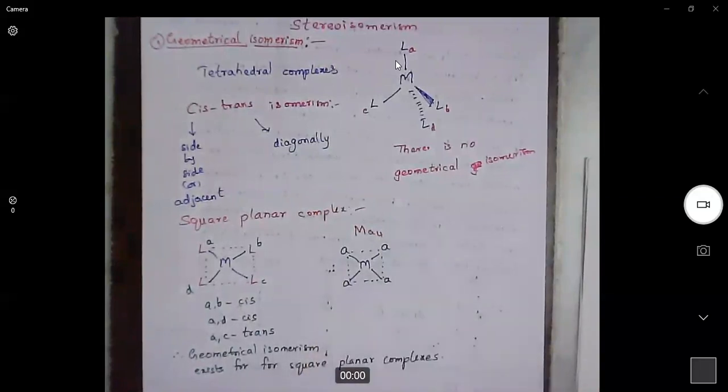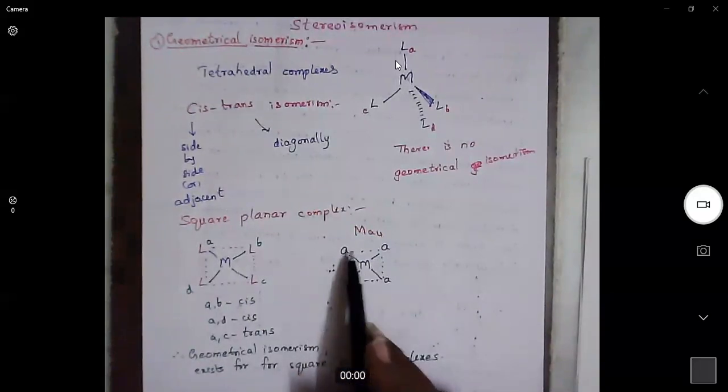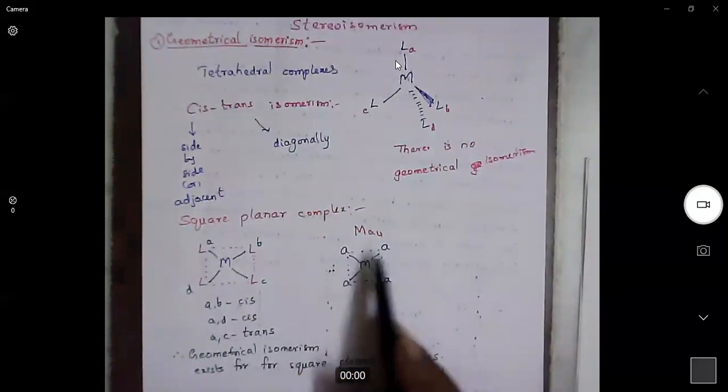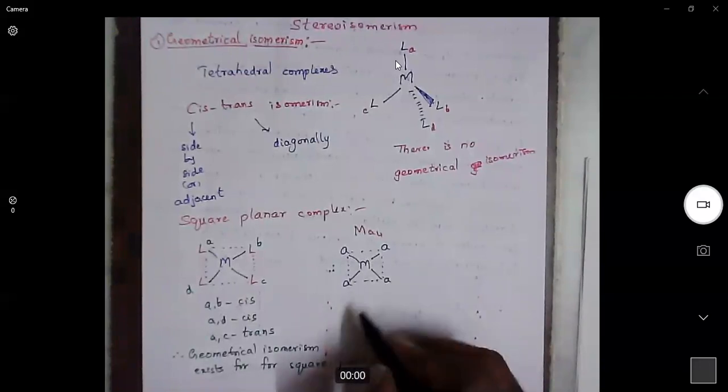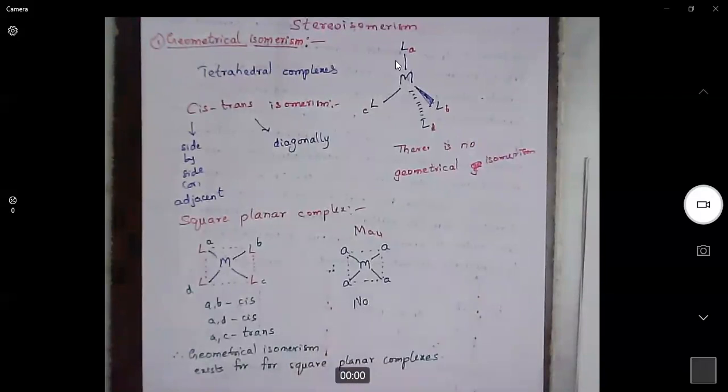So here we don't have cis and trans because all the ligands are the same, and all have a cis relation as well as a trans relation. So there is no geometrical isomerism here. So in MA4 molecules, we don't get geometrical isomerism.